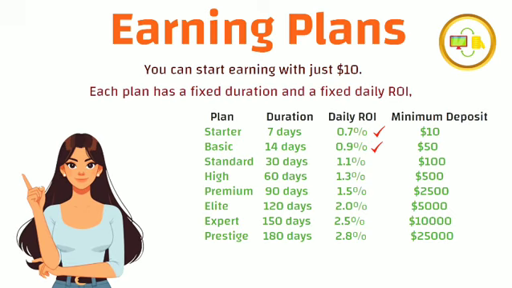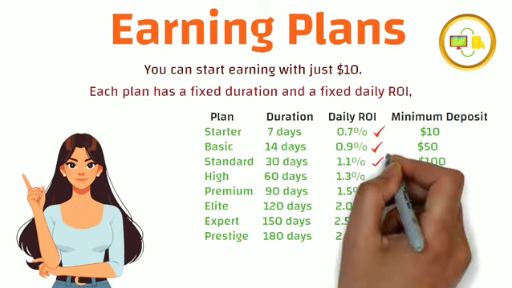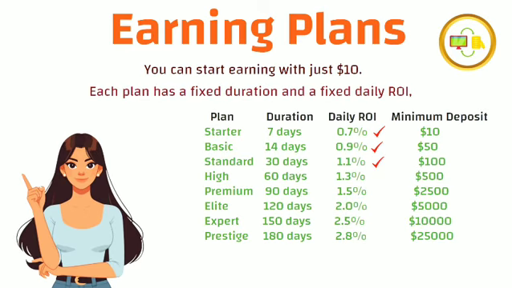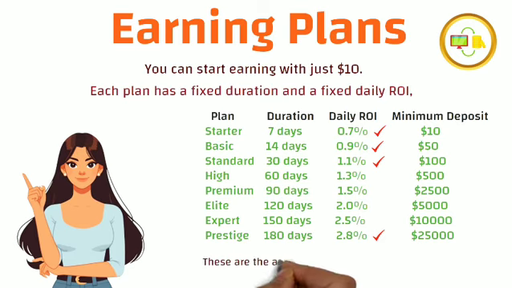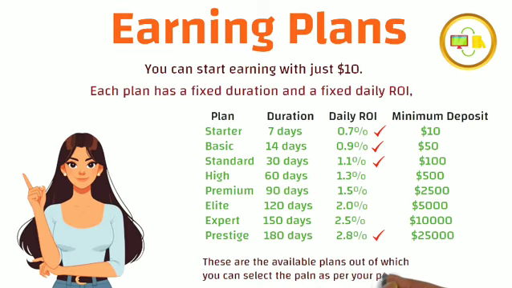Then comes the Standard plan, where the duration is 30 days, the minimum deposit is $100, and daily ROI is 1.1%. Similarly, it keeps on moving ahead, where you have the opportunity to get up to 2.8% daily ROI because the Prestige plan provides you this benefit, with $25,000 minimum deposit amount and the duration going up to 180 days. So these are the available plans out of which you can select the plan as per your preference.